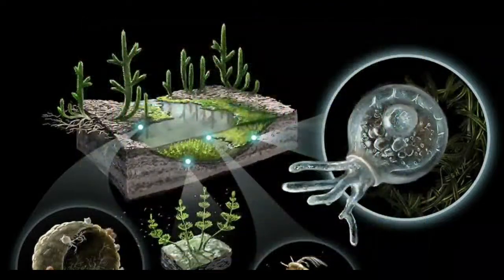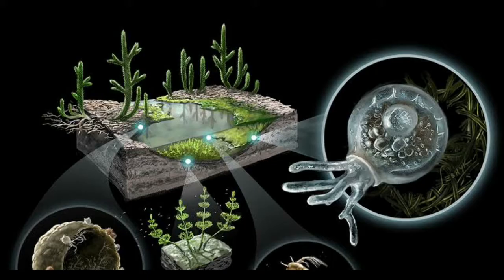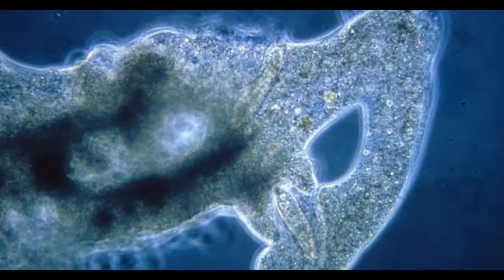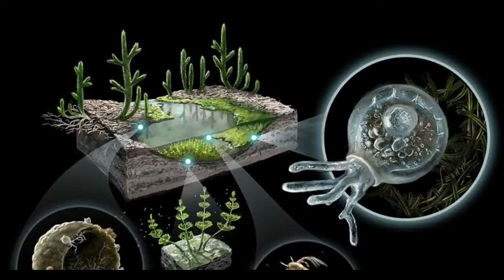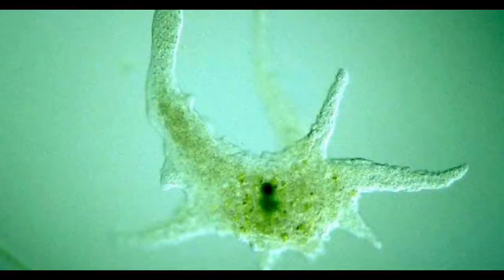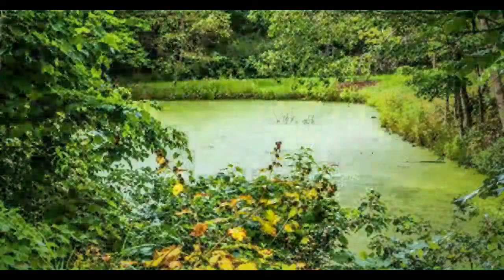Another method of asexual reproduction is observed in microscopic organisms like amoeba. Let us see how this happens. You have already learnt about the structure of amoeba. Amoeba is a microscopic single-celled organism found in pond water.